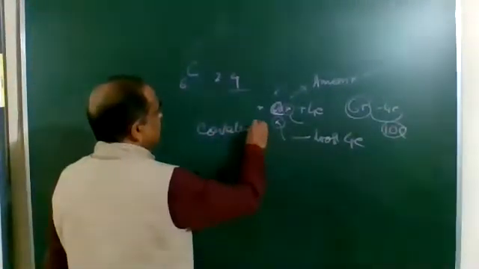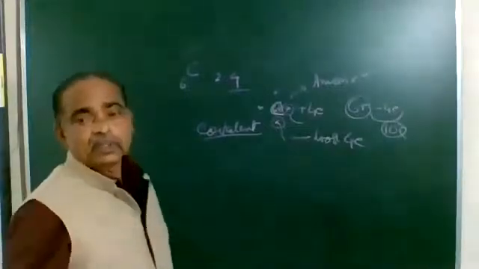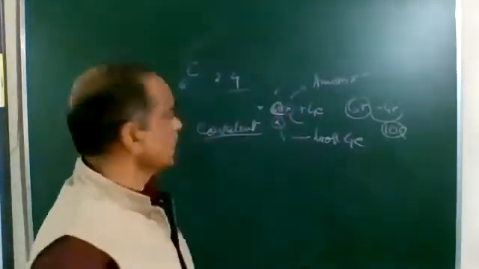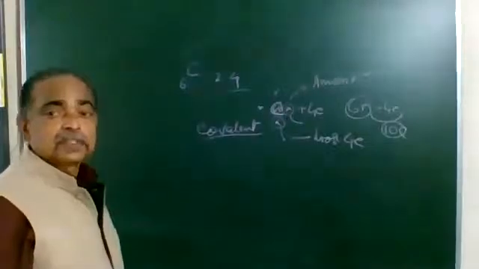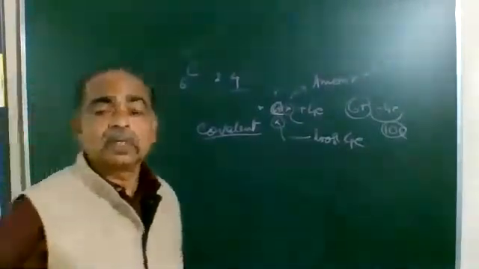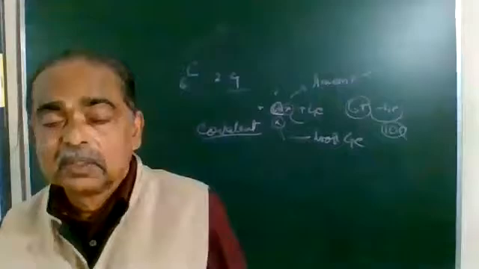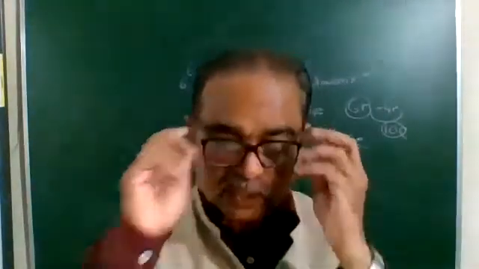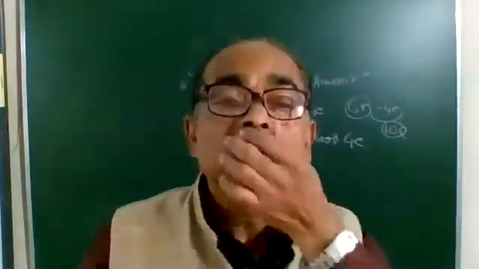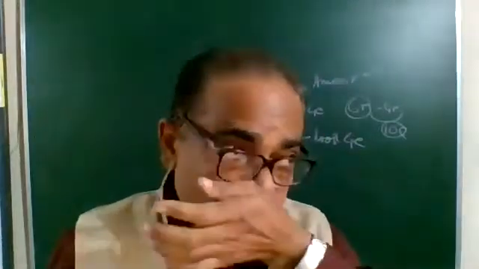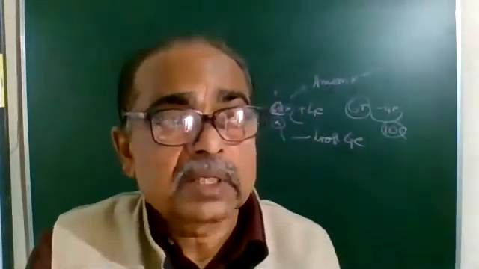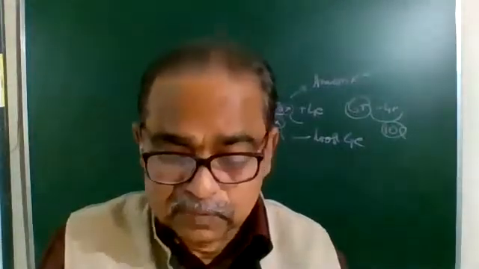We studied earlier that the covalent bond is a bonding formed by the sharing of electrons. So carbon can share electrons to reach the stable configuration. You understood it clearly? And that is the unique nature of carbon. The unique property of carbon is that it forms an extremely large number of compounds. The number of carbon compounds is very, very large in comparison with that of the inorganic compounds.